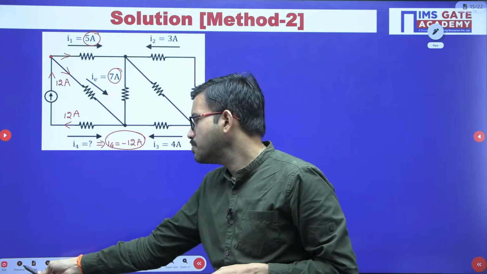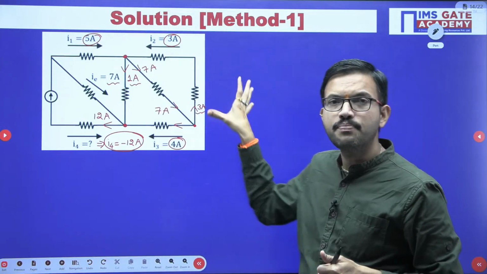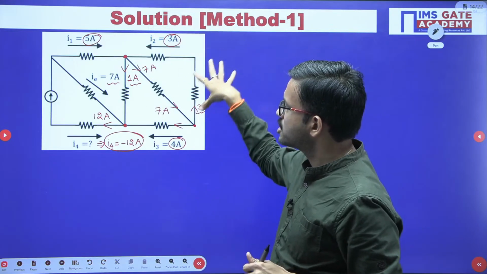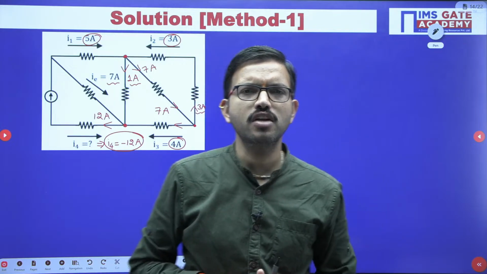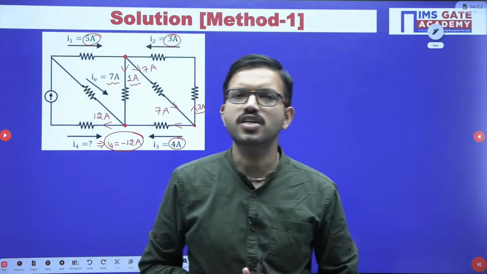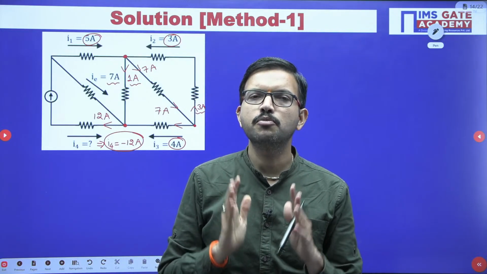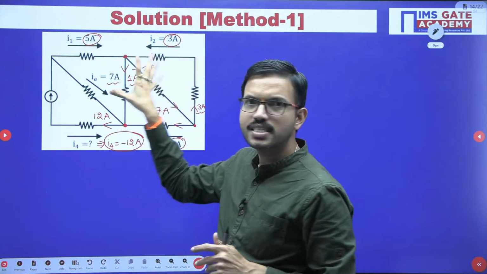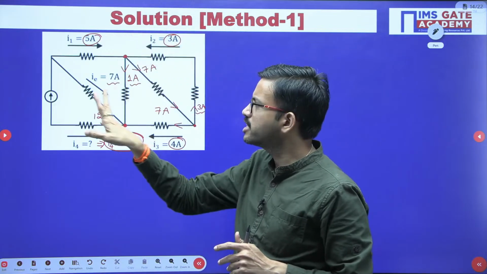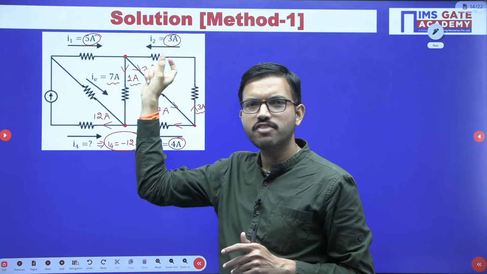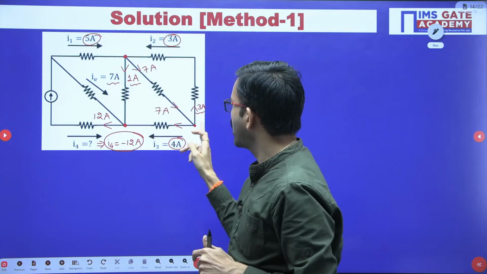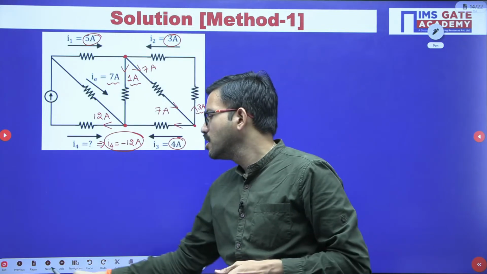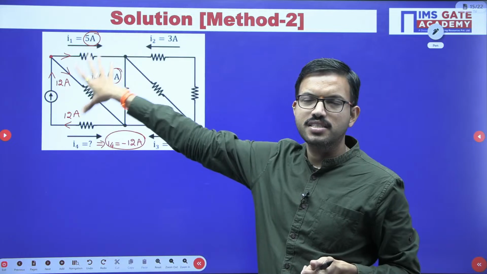So the first method, why I discussed it, is to get good command over KCL. While you are learning any subject, initially you have to follow the conventional approach, because the more you practice, the more you get perfection. Earlier we discussed one law, like 3 branches current entering, 2 branches current leaving, one equation only. But to get good command, I applied KCL at 3 points. Now you have the familiarity. Once you have it, for solving this question, the second method is the best.